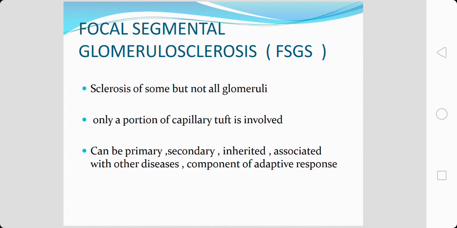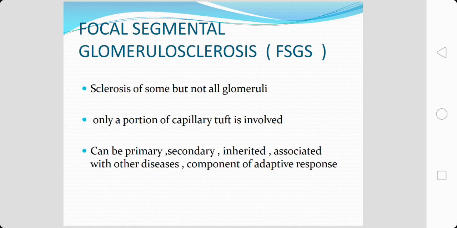Coming to the next entity, that is focal segmental glomerulosclerosis. As the name explains, focal means sclerosis of only a few of the glomeruli but not all glomeruli, and segmental means only a portion of the capillary tuft is involved.